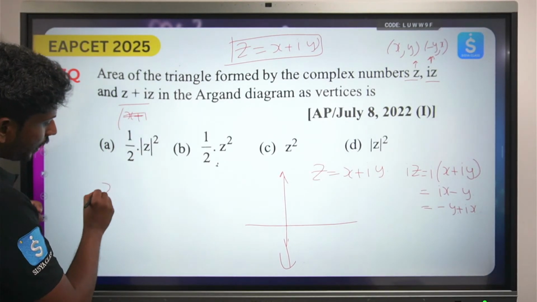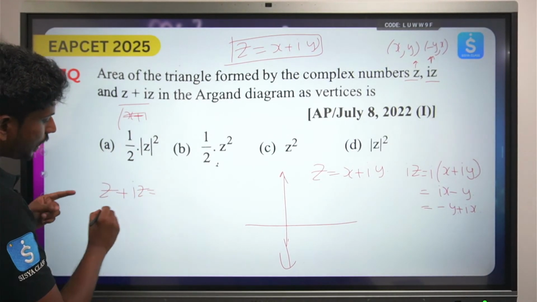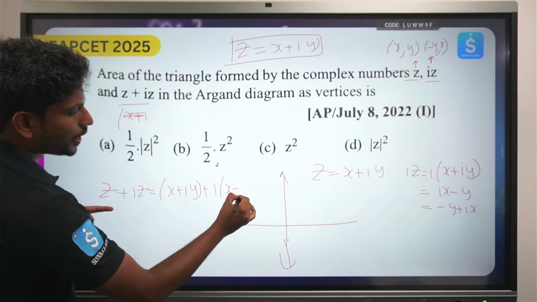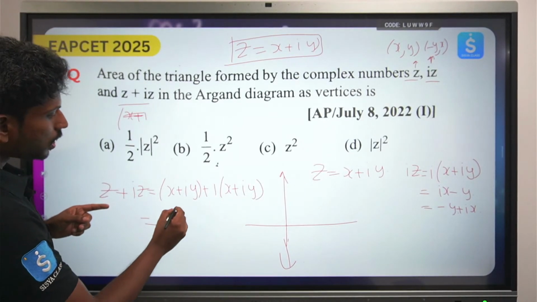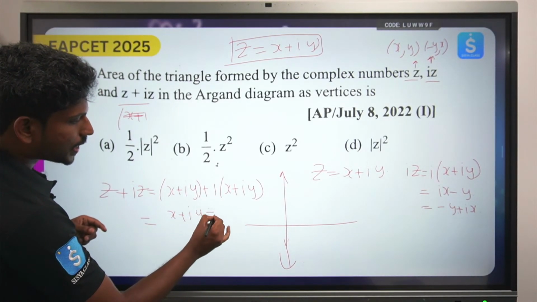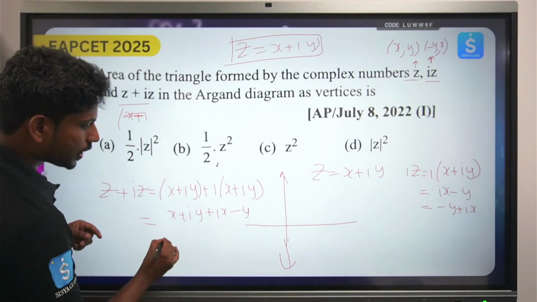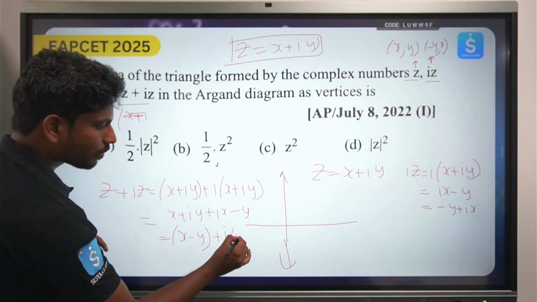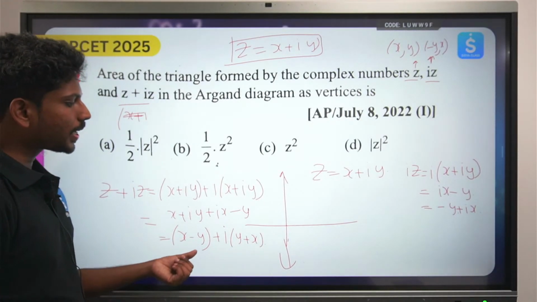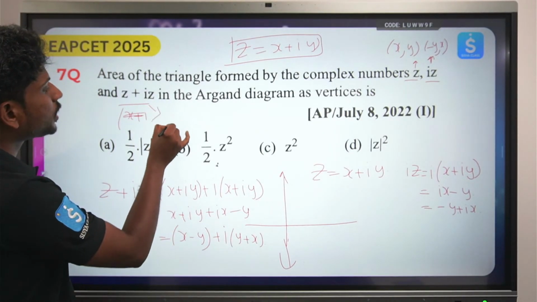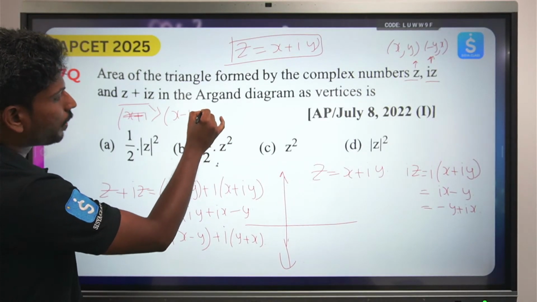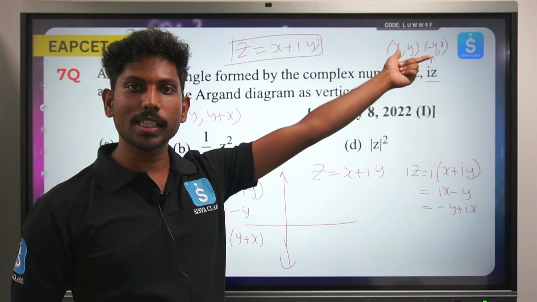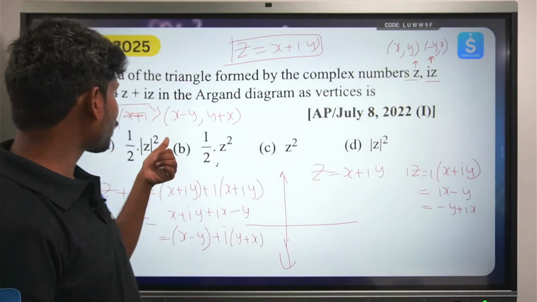Okay, so I'm just writing here z plus iz is nothing but x plus iy plus i times x plus iy. So again, x plus iy plus ix minus y, so this will become x minus y plus i times y plus x. Okay, so x minus y, y plus x. So here the coordinates will be x minus y comma y plus x. Okay, so we have totally 3 coordinates, that is x comma y, the next one is minus y comma x, the next one is x minus y comma y plus x.